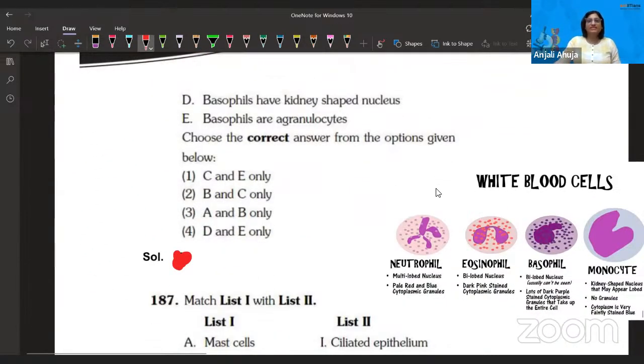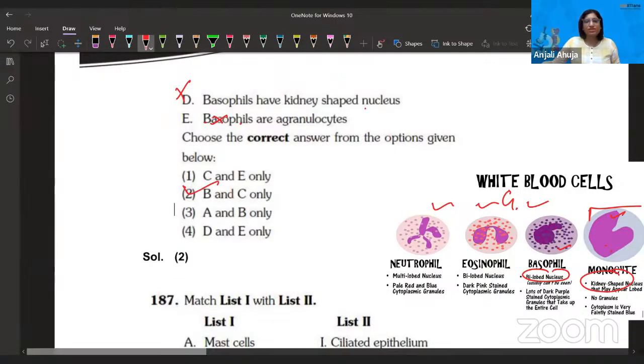Basophils have a kidney-shaped nucleus? No. Monocytes have a kidney-shaped nucleus, it's already written there. Basophils you can call binucleate or bilobed, but it's not kidney-shaped. Basophils are agranulocytes? No, they are granulocytes. Neutrophil, eosinophil, basophil are granulocytes, and monocyte and lymphocyte are on the right side. So only 2 statements are correct, right? So B and C are correct.